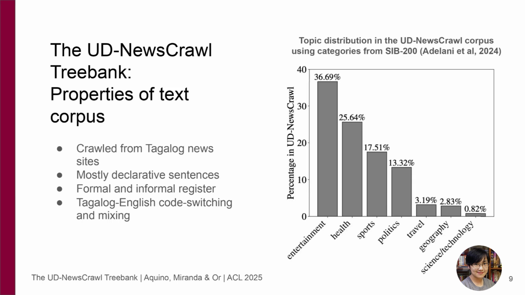The text included in the treebank is sourced from the Leipzig Tagalog NewsScroll 2011 corpus, and it consists of material collected from Tagalog news sites. Therefore, most of the sentences are written in the declarative and in a more formal register. However, use of informal language can also be found in the corpus, which can be observed in texts that quote a person's speech. The corpus also contains several instances of Tagalog-English code switching and code mixing, which does reflect the bilingual nature of many Tagalog speakers.